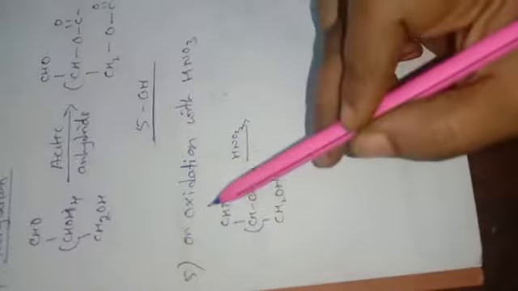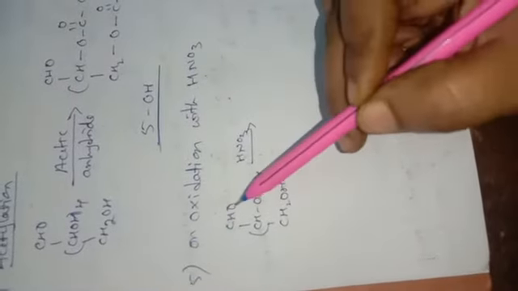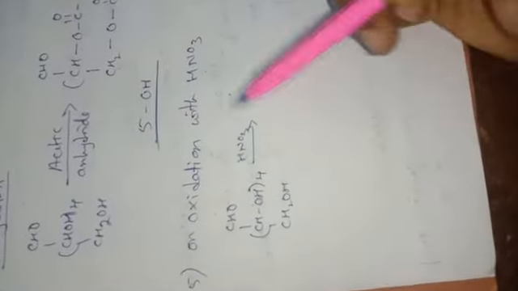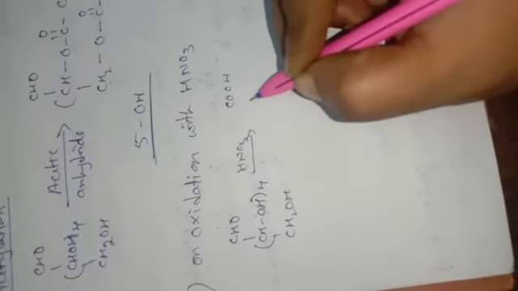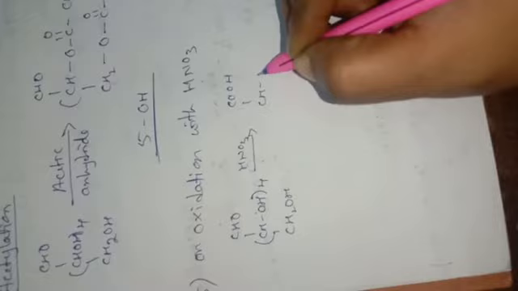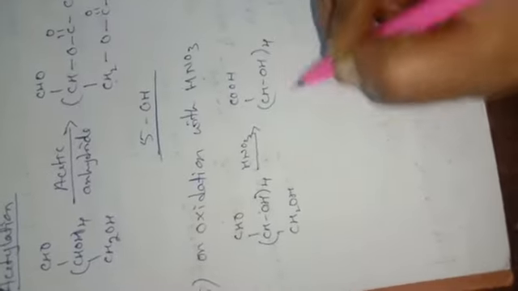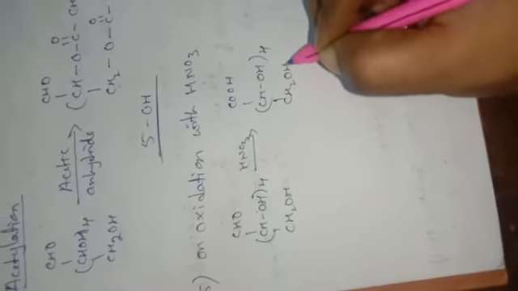So look here, children. On oxidation with nitric acid, CHO, this is glucose. When it reacts with nitric acid, it is going to give COOH, CHOH four times, CH2OH. So this is nothing but saccharic acid.